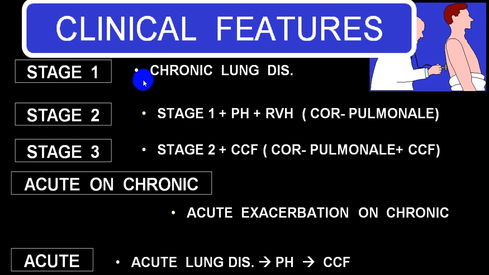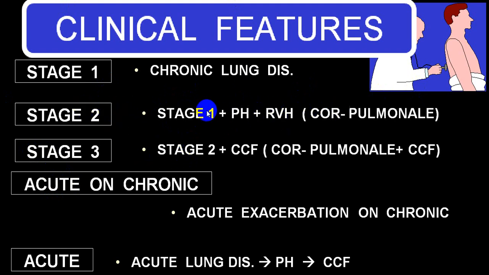But if the person is already in stage 2, and now on top of that he develops an acute infection, or he is exposed to pollutants, or he is smoking, or there is another insult to the lung in the form of a lobar pneumonia, or maybe pneumothorax, or massive pleural effusion, or a pulmonary embolism, the person will have an acute exacerbation on top of chronic cor pulmonale, and a compensated stage will become decompensated.